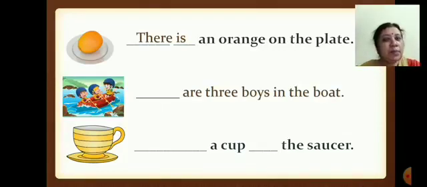Now, see the second picture. Read the line. Dash are 3 boys in the boat. So, here again, what will come? There are 3 boys in the boat. Are you writing now, children? Yes.